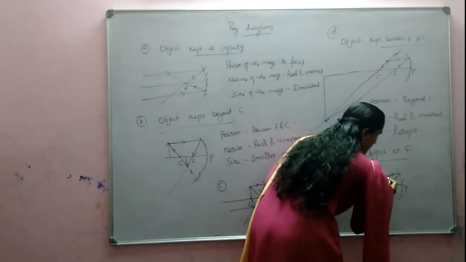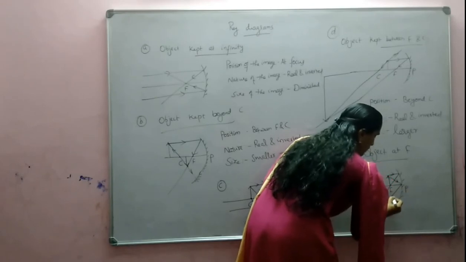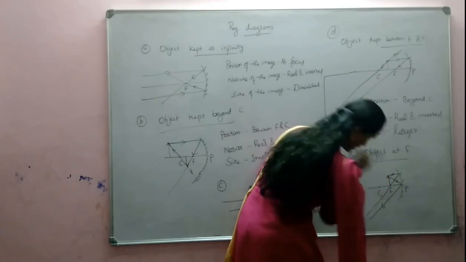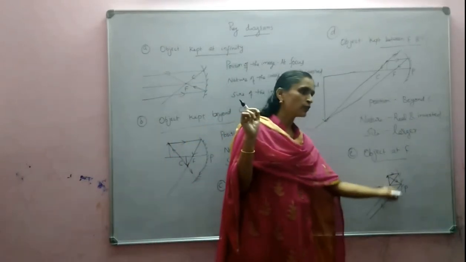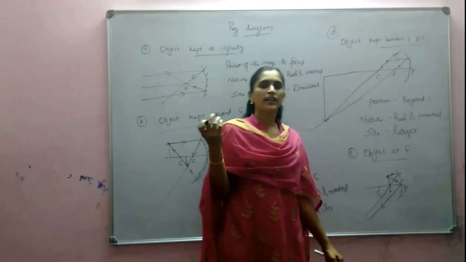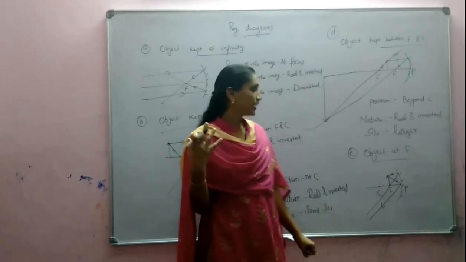A ray makes some angle with the principal axis; the reflected ray also will make the same angle. So you can see that those two rays are parallel. No chance that they will meet. So we are assuming that those two rays are meeting at infinity.